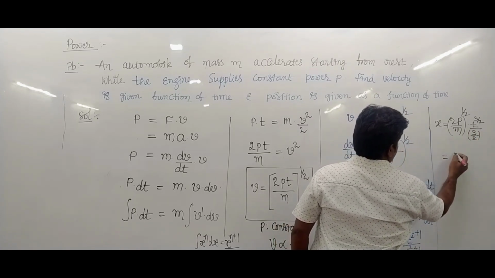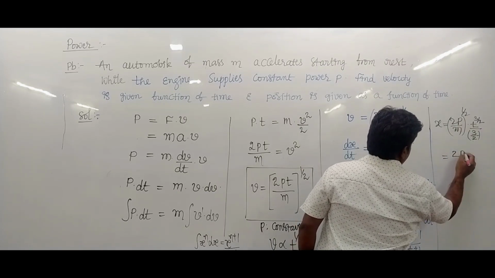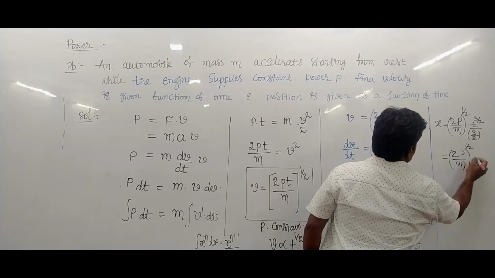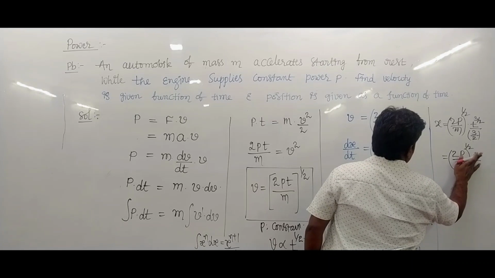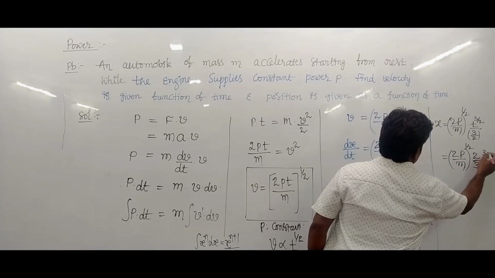Its value becomes (2P upon m) whole power half into 2 by 3 t power 3 by 2.